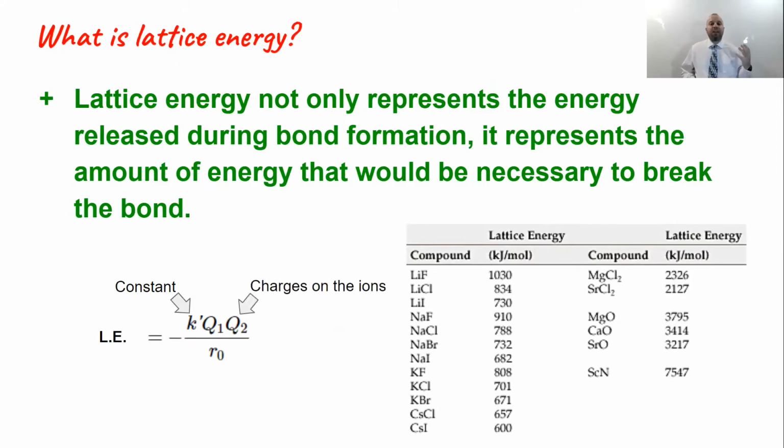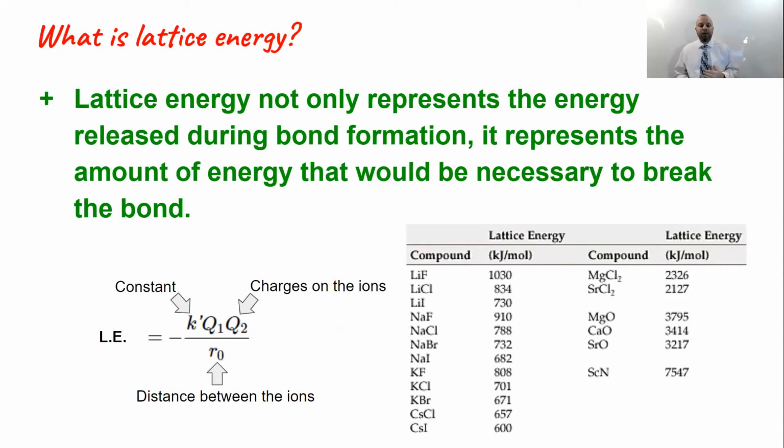Those are represented in this equation by Q1 and Q2. So let's say we're talking about a group 1 element that would have a positive 1 charge, or a group 2 element having a positive 2 charge. The final piece in the lattice energy equation is looking at the distance between the ions, and that part is in the denominator. That's going to be important because it determines what factors influence an increase in energy or decrease in energy.